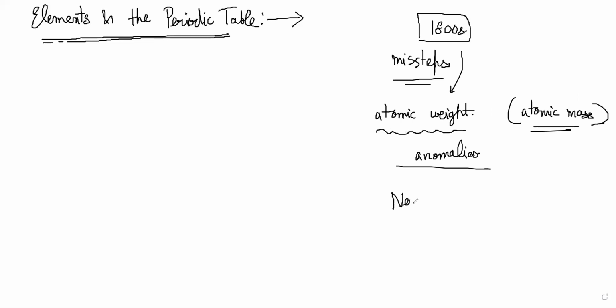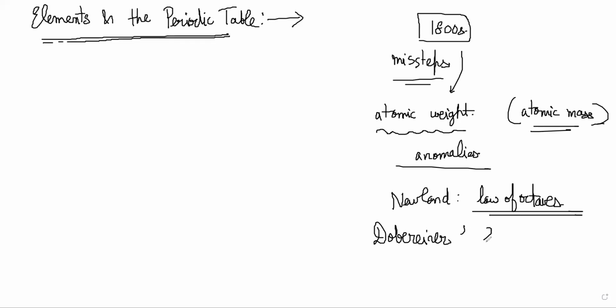There were other people also. Newlands gave a law of octaves. Basically, he predicted that there is a set of 8 elements that behave in a varying manner, and then another 8 elements which will repeat those properties and so on. So many people did many types of organizations. Dobereiner gave a law of triads: the 3 elements are similar to each other, and the middle element will have properties intermediate between the other 2.